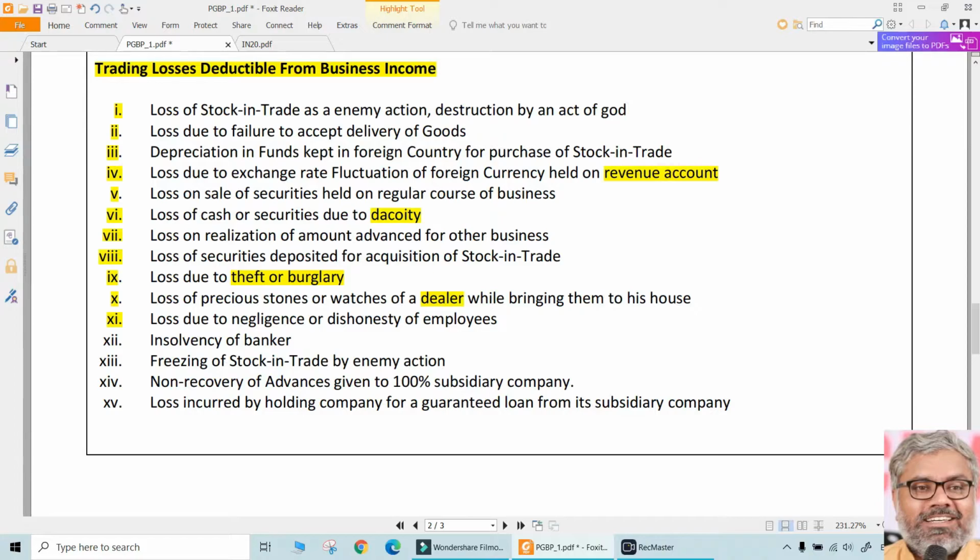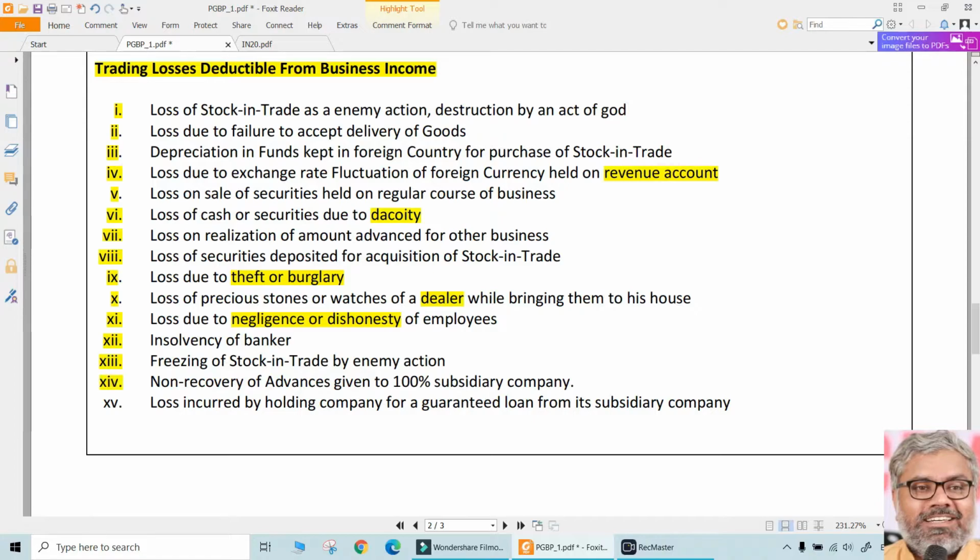Same way, if there is a loss due to the negligence or dishonesty of the employee. So the employee has taken some cash and embezzled some cash and left. Happens sometimes with cashiers. So loss happened. Is it allowed? Of course, yes, it is allowed as deduction. No problem. Insolvency of a banker, allowed as deduction. Freezing of stock in trade by enemy action. Some war happened, because of that stock in trade could not be sold. Loss happened, allowed as deduction.